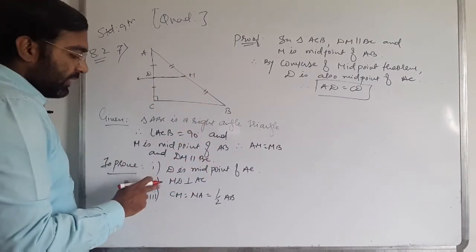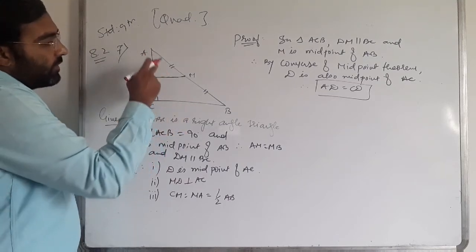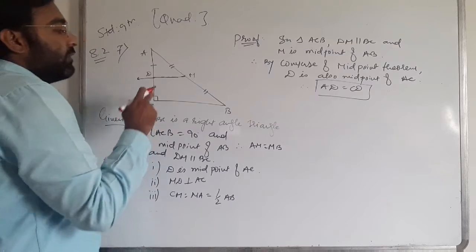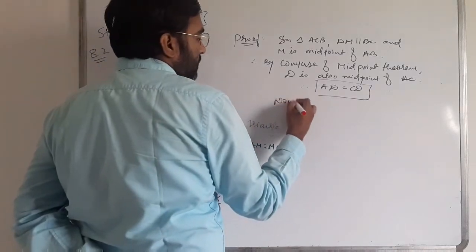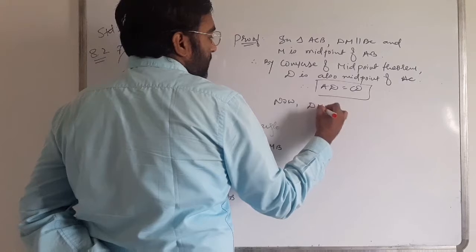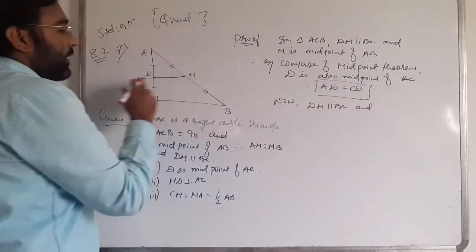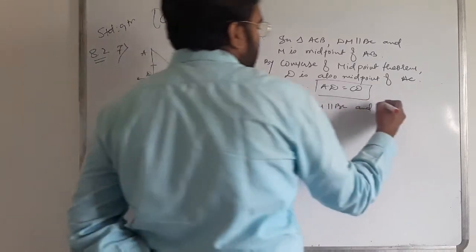Now we move to the second thing, that MD is perpendicular to AC. For that, we take DM parallel to BC, and take CD as a transversal.